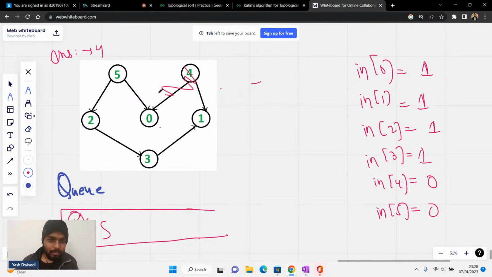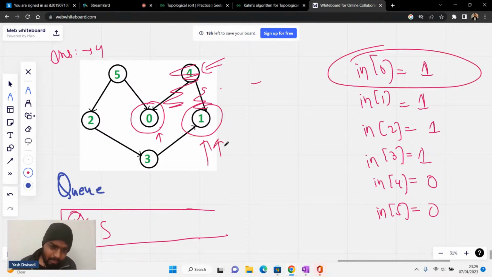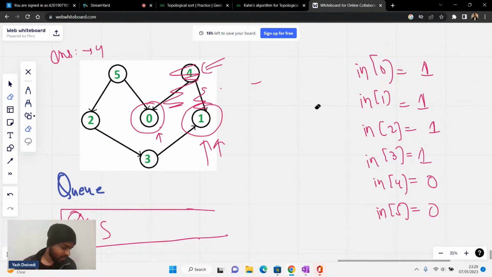Now you can see that this particular thing has been done. Now, after that, what's the next node? One more thing: I was at 4, and once I've done 4, I'll see that I reduced the in degree of 0 by 1 and in degree of 1 by 1 also. Does the in degree of 0 become 0? Does 0 become independent? No, in degree of 0 is still 1. Does the in degree of 1 become 0? No, it is still not independent. So I'll push nothing inside the queue. Is it clear? In degree of 0 is still greater than or equal to 1, and in degree of 1 is also greater than or equal to 1, so they are still dependent.